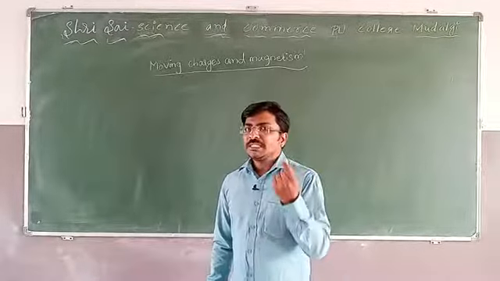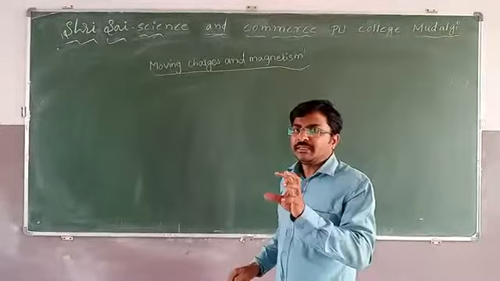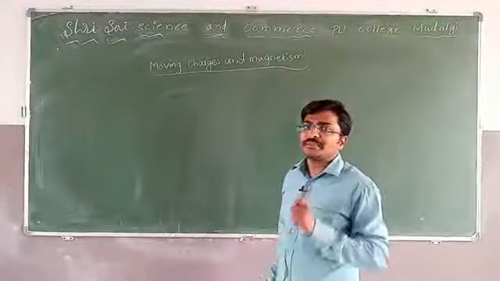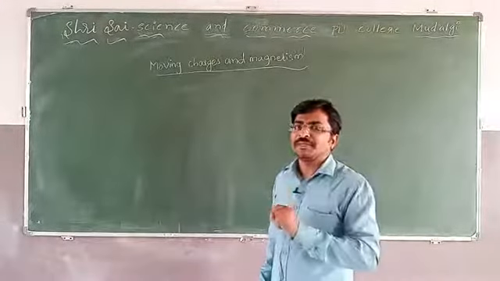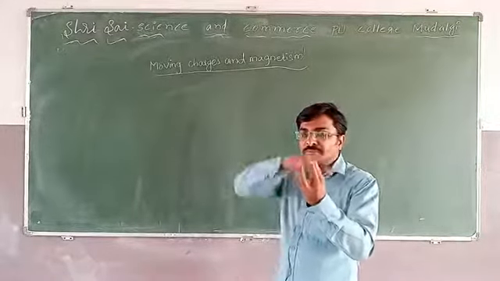But basically, here we are not concentrating only on magnets, we will concentrate on magnetism. What is magnetism? Magnetism is a property. Magnet means an object. An object which has a magnetic property.